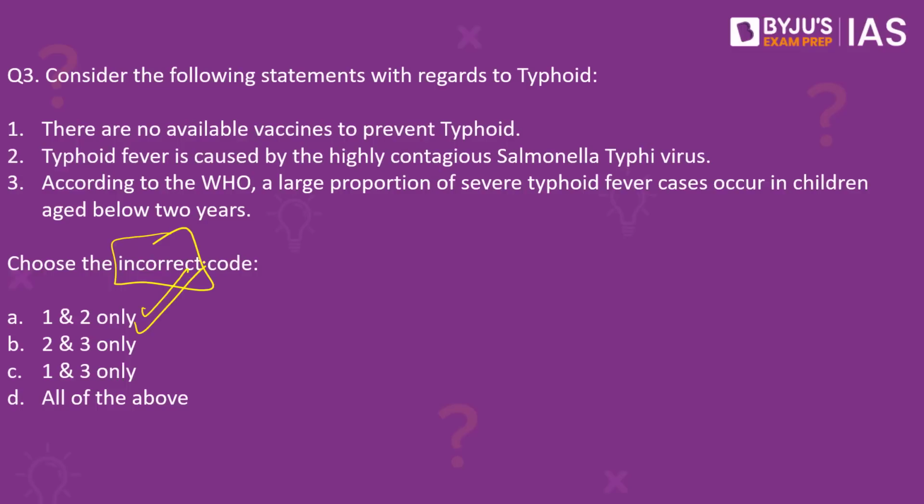1 and 2 are incorrect. The first statement is wrong because there is a vaccine available to prevent people against typhoid fever. The second is also wrong because Salmonella typhi is actually a bacteria that causes typhoid. It is not a virus. That is why out of these three, the correct statement is only the third one.